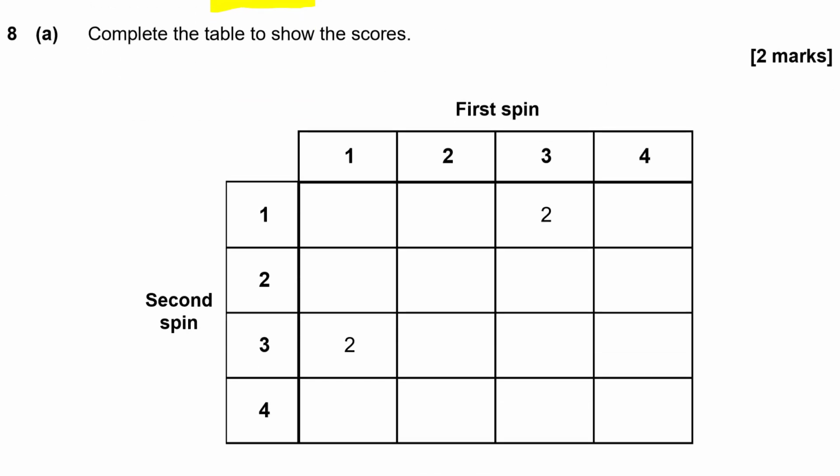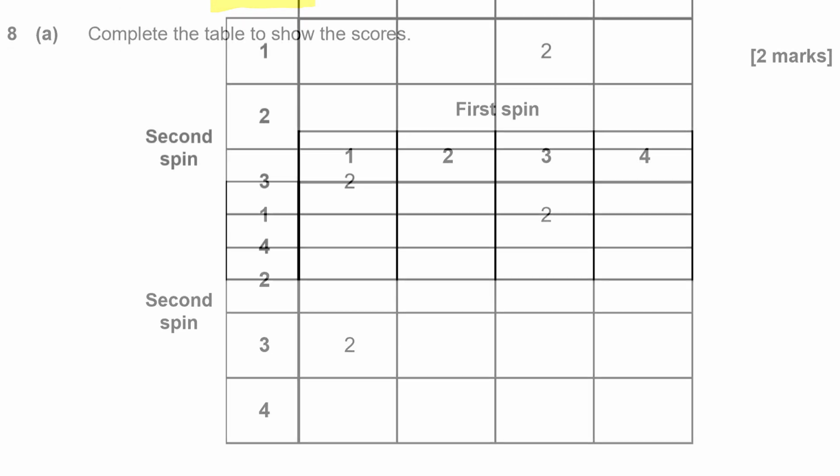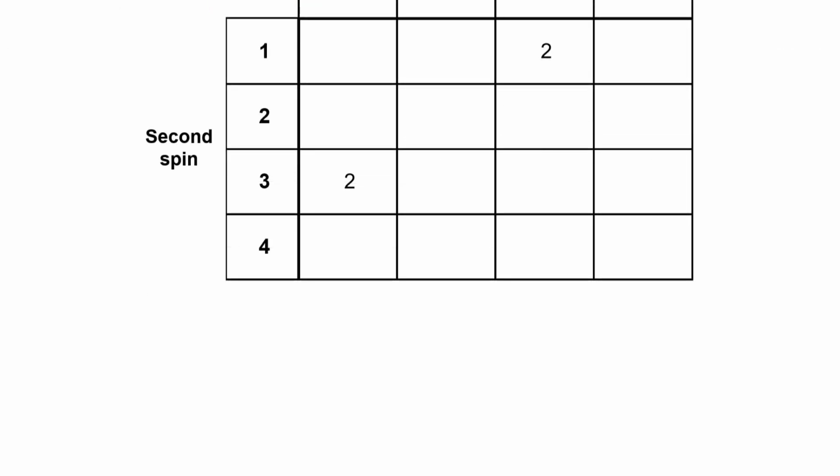So complete the table to show the scores. So if I got 1 in the first spin and 1 in the second spin, then 1 subtract 1 is 0. If I got 2 in the first spin and 1 in the second spin, then 2 subtract 1 is 1. 3 subtract 1 is 2, and 4 subtract 1 is 3.